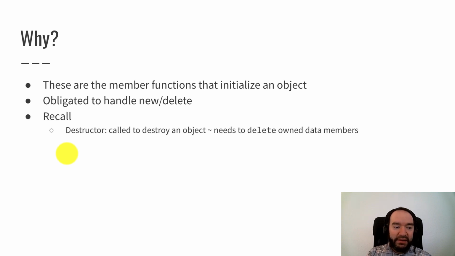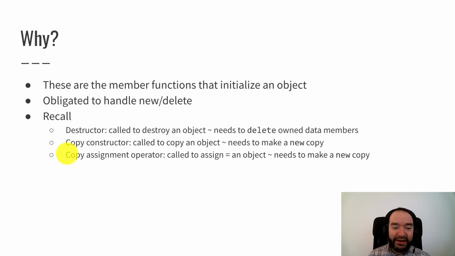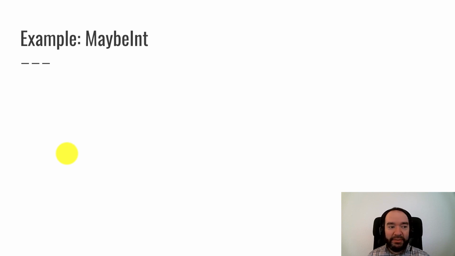So the destructor is called to destroy an object, and it's responsible for deleting data members that need to be deleted. The copy constructor is called to make a copy of an object, and it needs to actually make a copy, and the copy assignment operator also needs to properly make a copy using the equal operator.